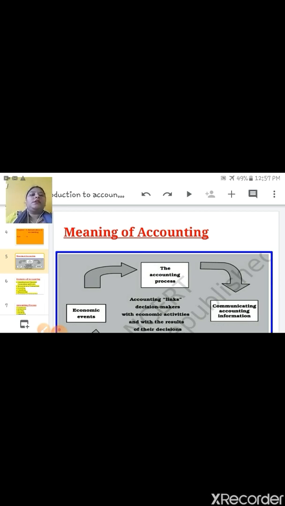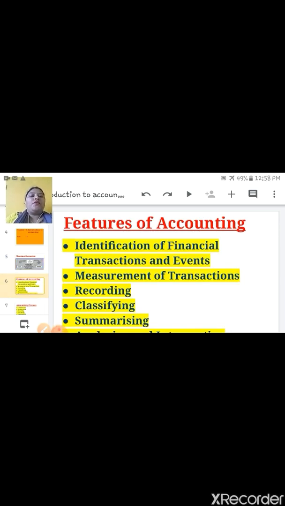So first thing is meaning of accounting. Meaning of accounting means it is a process. Accounting is a process of identification of financial transaction or business transaction, recording, classifying in a separate account, summarizing, analyzing and interpreting, and after that communicating with its users. Okay, now next is features of accounting.